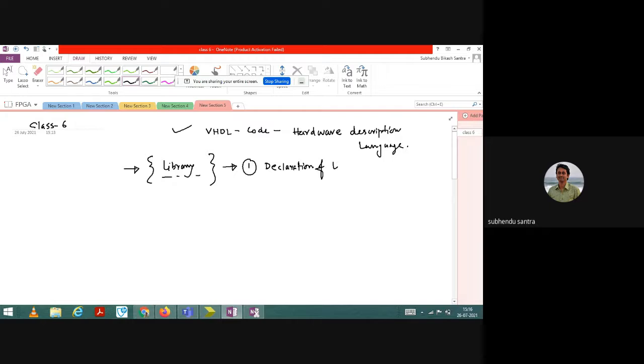Declaration of library. So library IEEE basically. That means what type of package you want to include. You may want your math package, or some logical package, everything. So that you need to declare first. This is stage 1. Now stage 2 is associated with the port declaration.